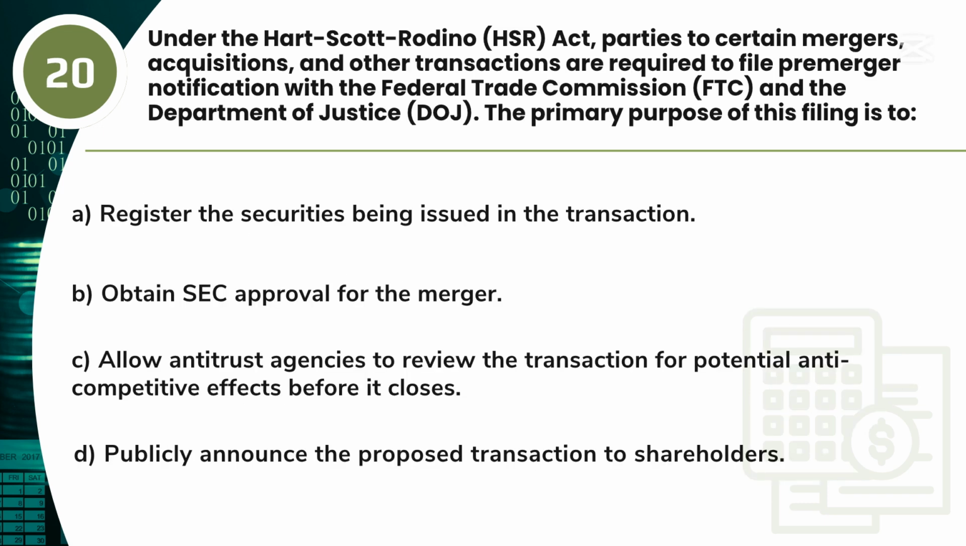Question 20. Under the Hart-Scott-Rodino, HSR Act, parties to certain mergers, acquisitions, and other transactions are required to file pre-merger notification with the Federal Trade Commission, FTC, and the Department of Justice, DOJ. The primary purpose of this filing is to A. Register the securities being issued in the transaction. B. Obtain SEC approval for the merger. C. Allow antitrust agencies to review the transaction for potential anti-competitive effects before it closes. D. Publicly announce the proposed transaction to shareholders.